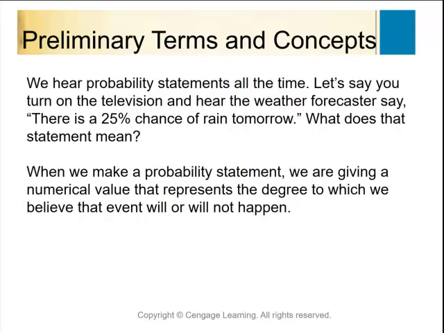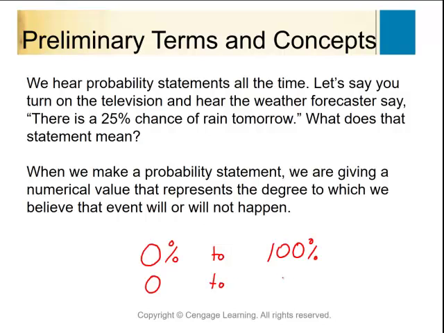When we give a value to a probability, our probabilities will range between 0% to 100%. If the event is not going to happen, that value is assigned a 0.